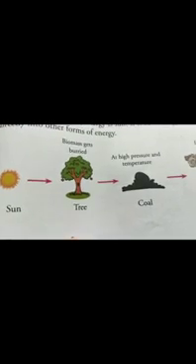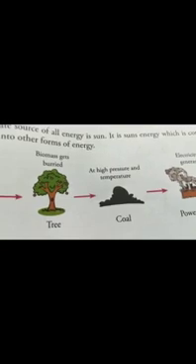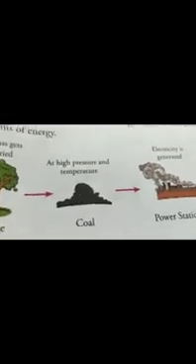Now let's see the energy chain. The ultimate source of all energy is the sun. From there plants prepare their food. Then animals eat, and when they die, this biomass gets buried at high temperature and pressure. It turns into coal, and coal we use in power stations to generate electricity, and this energy is converted into mechanical energy or light energy or heat energy depending upon the electrical appliance.